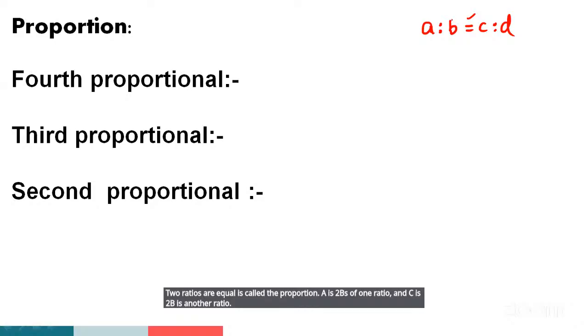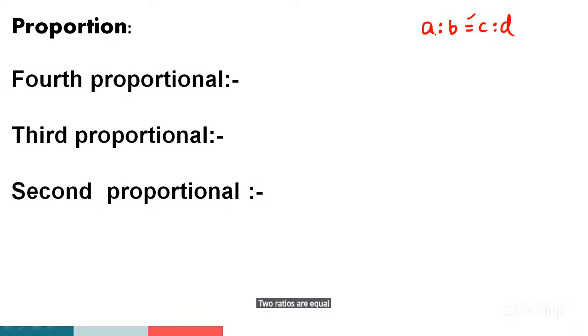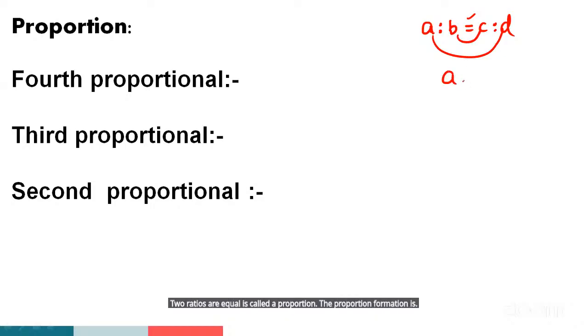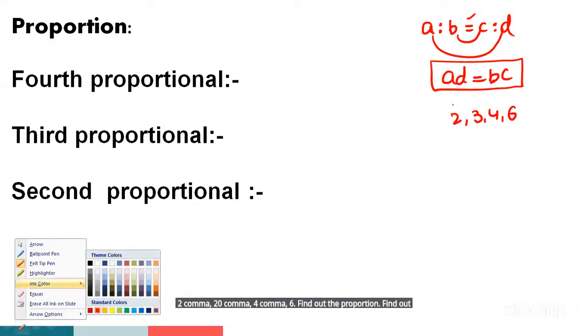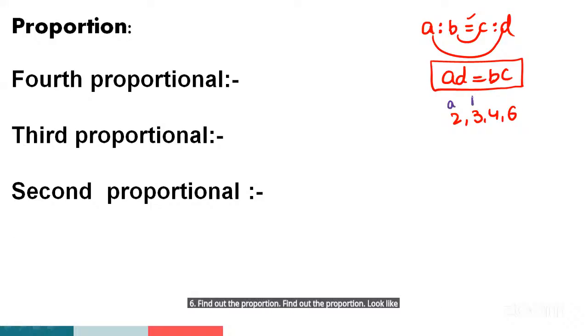Two ratios are equal is called the proportion. The proportion formation is AD is equal to BC. For example, 2, 3, 4, 6. Find out the proportion. Look like A, B, C, and D. So the proportion formation is AD is equal to BC.